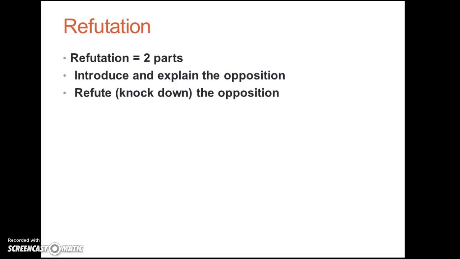So basically, the refutation paragraph has these two main parts. One, you introduce and explain the opposing side's viewpoint, and then two, you refute or knock down or counter argue this opposing viewpoint. Okay? This brings us to, where do you put this paragraph in your essay? Traditionally, most people make it the fifth paragraph in the essay. So first paragraph, introduction, second, third, and fourth, those are your three body paragraphs with your main points. And then after that comes the refutation.